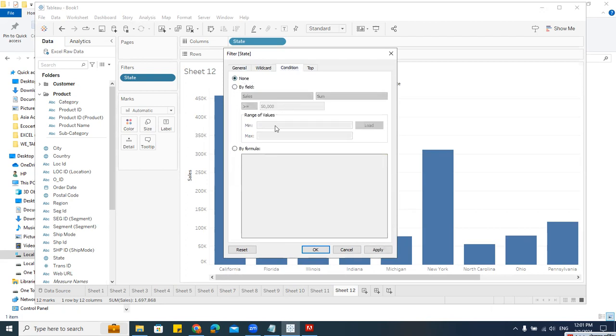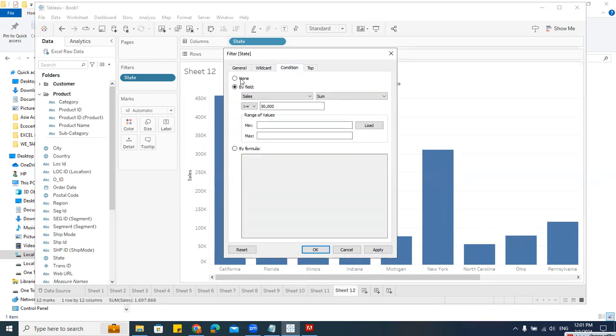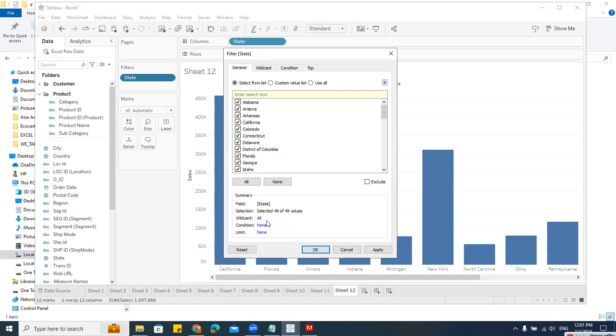Let's go here, I'll say none. Why I'm giving none is if I'm not giving, then not filter also will be applied. So multiple filters also can be applied. Say if I go and select here, can you see that? Fields. I'm selecting all the states. Within that, again, selection. Say here we have this wildcard. I made it as all. Otherwise, that also I can filter. Here in condition, it is showing me that all the values which are greater than or equals to 50,000 will be filtered. I'll say none. See, here.